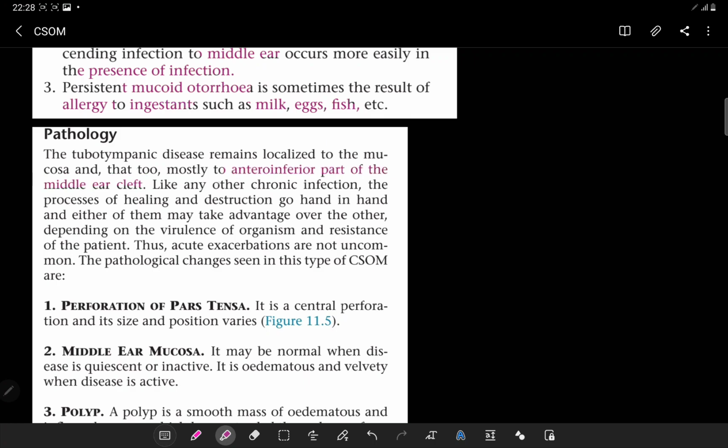ear cleft. Like in any other chronic infection, the processes of healing and destruction go hand in hand, and either of them may take advantage over the other depending upon the virulence of the organism and the resistance of the patient. Thus the acute exacerbations are not uncommon.